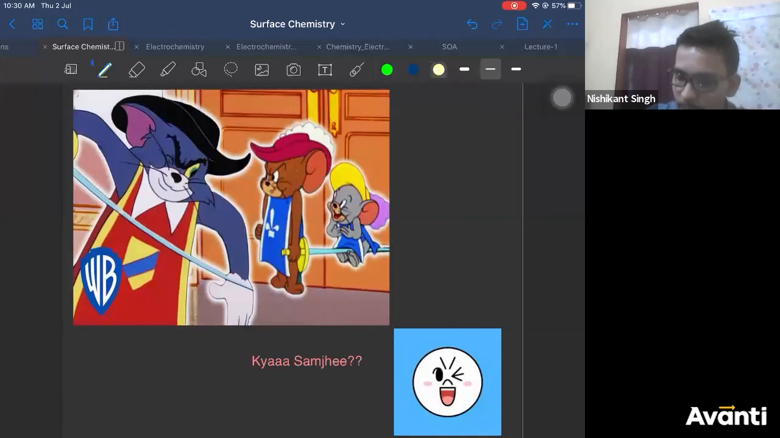What does the cartoon try to say? This sword is only till the surface, it's not even reaching the surface. But this sword has gone through. So this represents your absorption, and this represents your adsorption. Right?